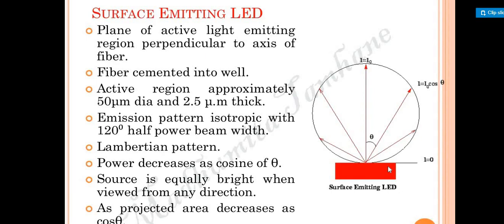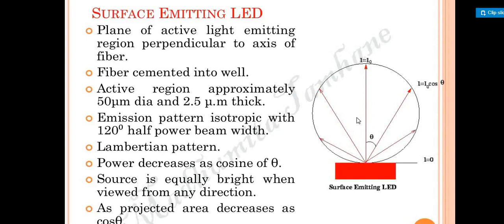So we have to keep in mind that this is in micrometer. A micrometer is 10 power minus 6 meter. Is it okay? The emission pattern is isotropic with 120 degree half power beam width. We have discussed this half power beam width. So what is the angle for that half power beam width in this region? It is the emission pattern isotropic with 120 degree half power beam width.